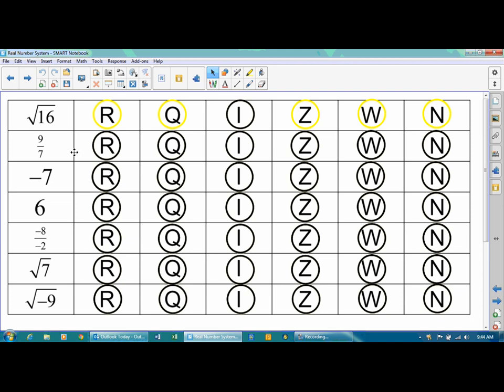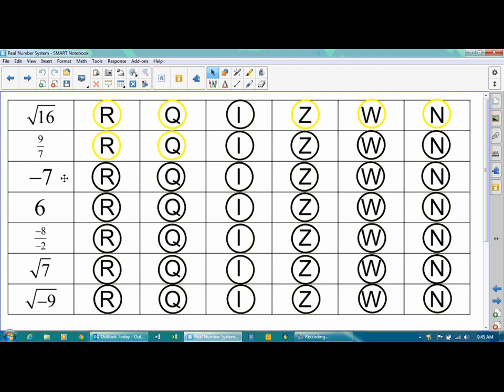Now, 9/7. Well, that's a real number. It's written as a fraction, so it's definitely rational. So it can't be irrational. It's a fraction, not a whole number, so it can't be an integer. And since it can't be an integer, then it can't be a whole number or a natural number. So it's just real and rational.